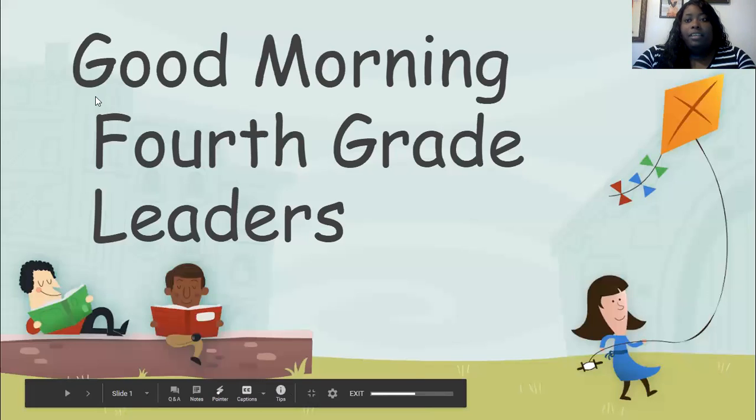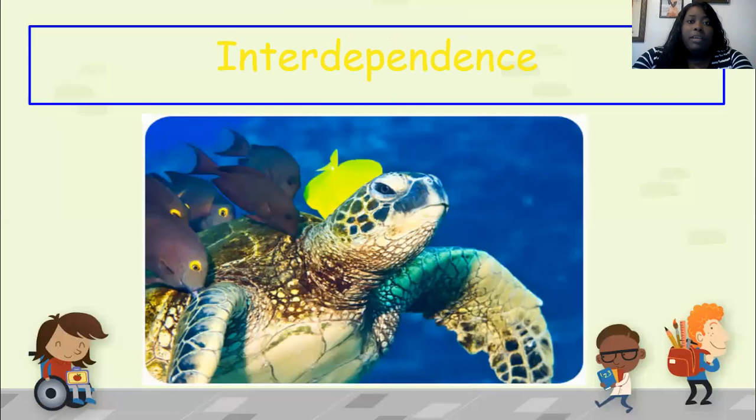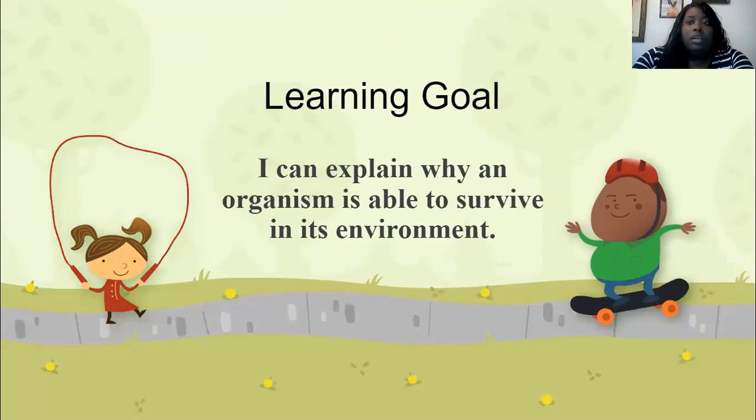All right, again, good morning, fabulous fourth grade leaders. Today we are going to continue learning about interdependence. Interdependence is the relationship between two or more living things where each one benefits from the other. Our learning goal, repeat after me. I can explain why an organism is able to survive in its environment. Again, I can explain why an organism is able to survive in its environment.